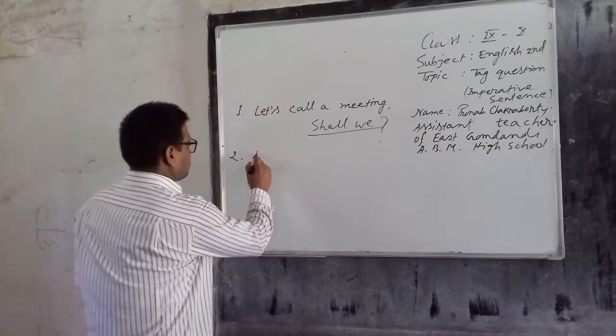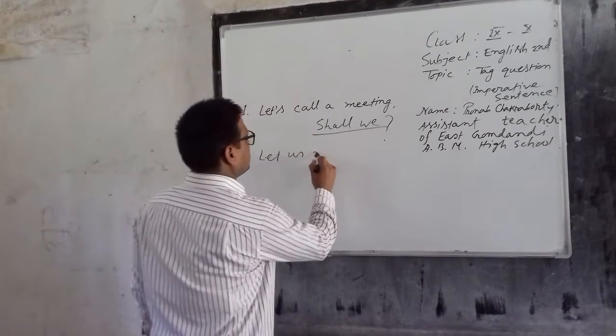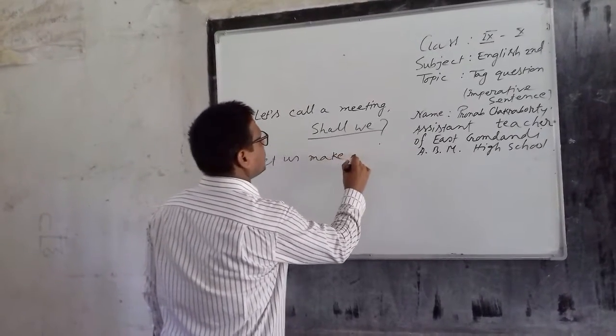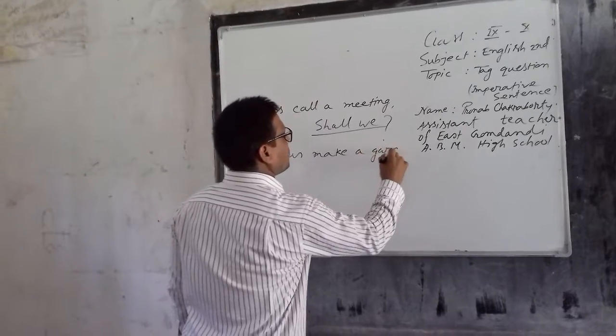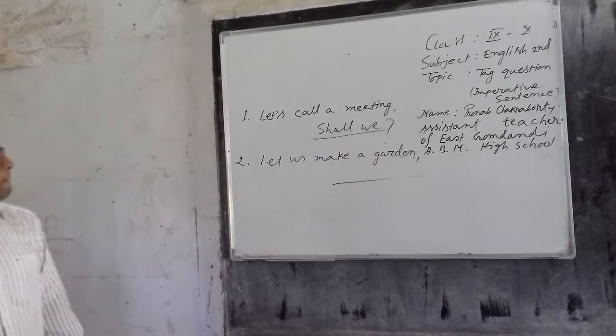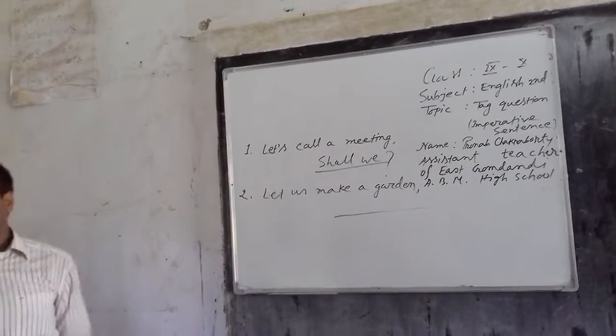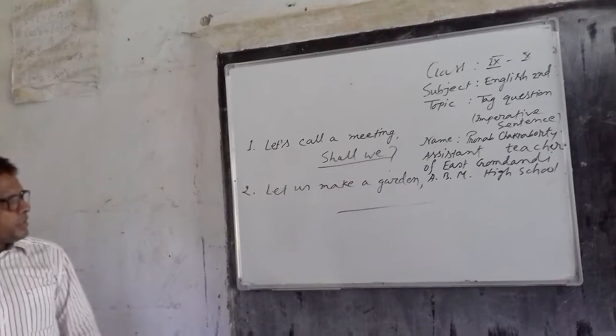Second one, let us make a garden. Let's or let us make a garden. Cholo amra ekta bagan gori.